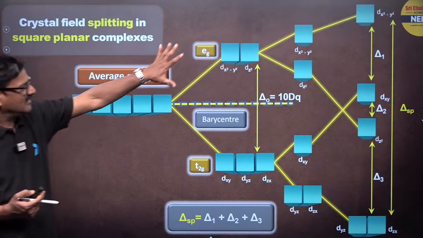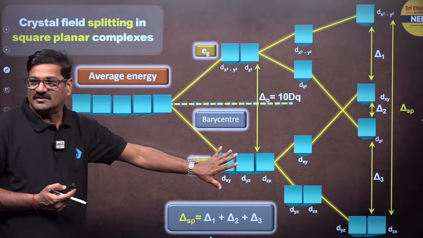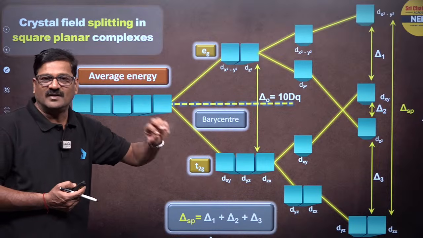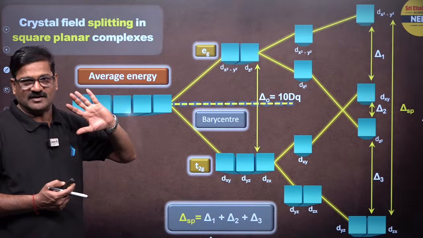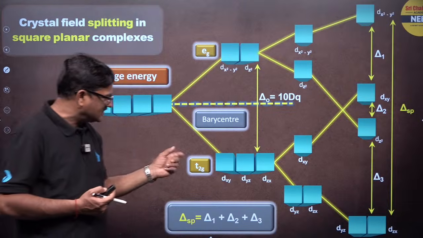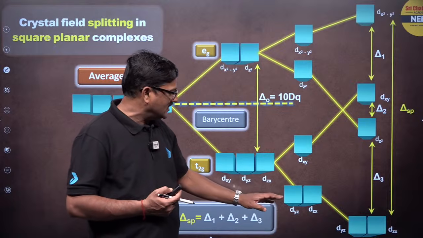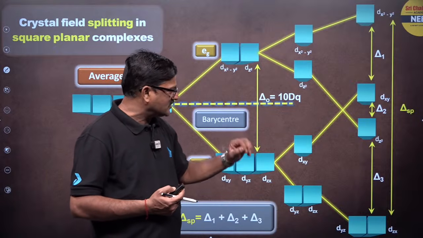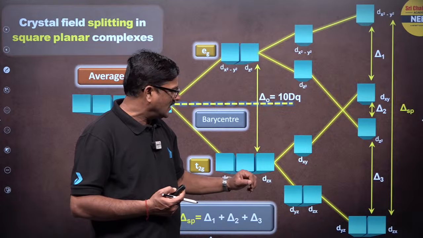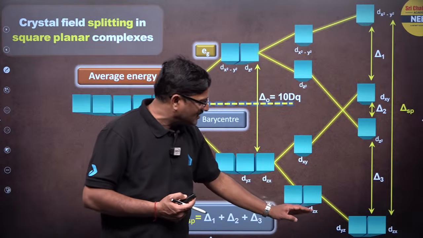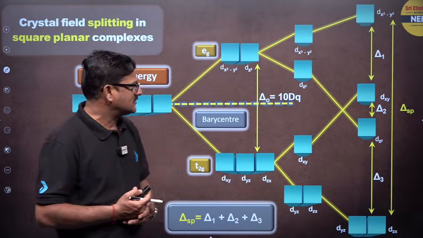Just like this is up to octahedral crystal field splitting energy, but here this set of d orbitals is going to split like this. The xy experiences more repulsion, and yz, zx come to be less repulsive.